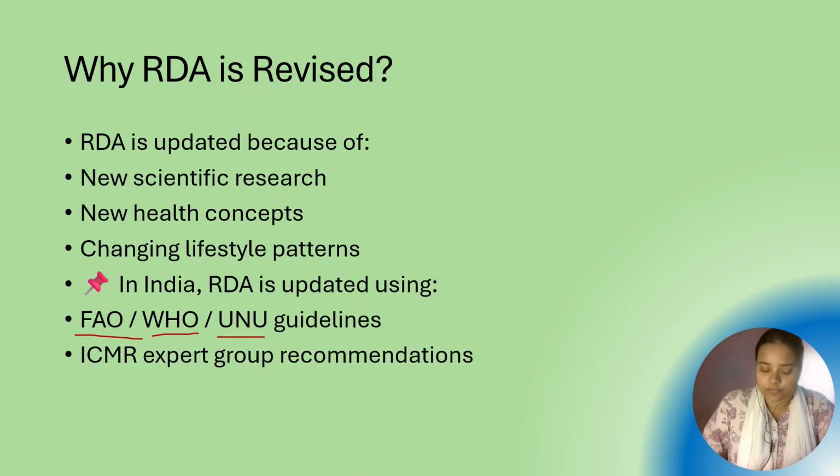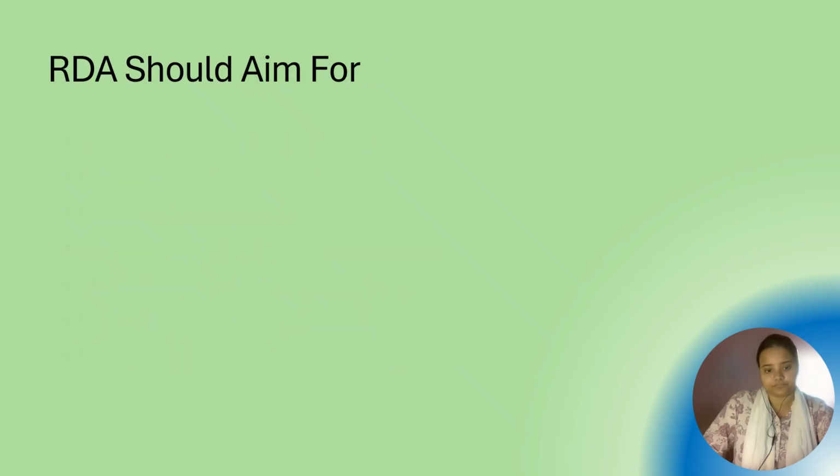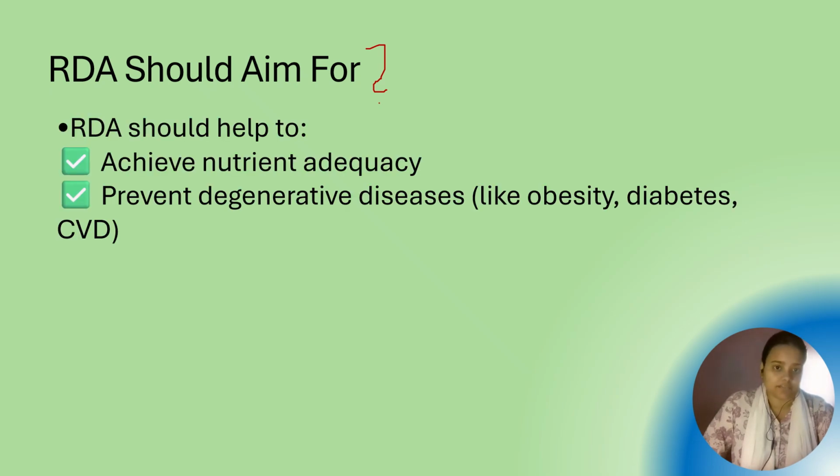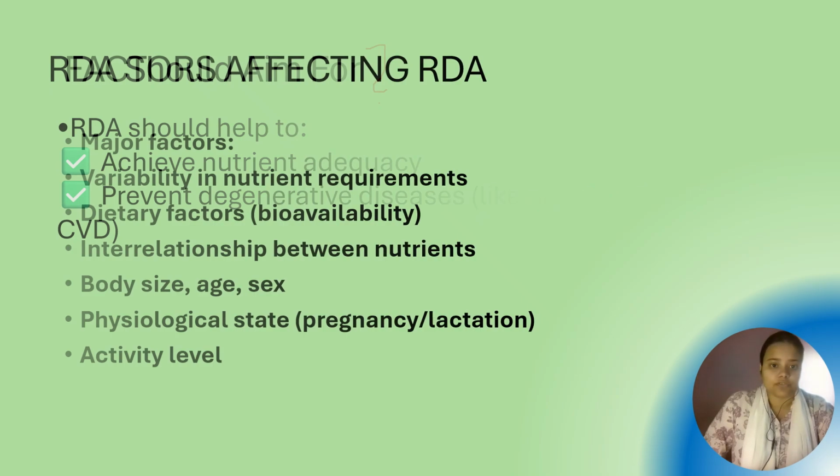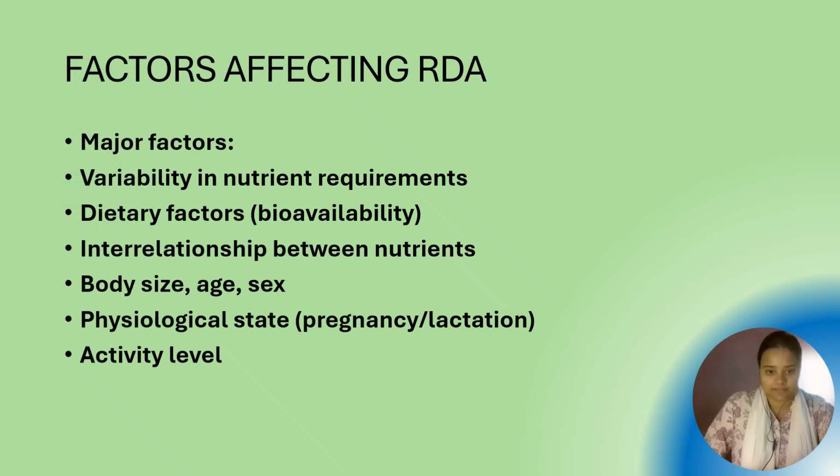ICMR expert group recommendations are also there. Now, what should RDA aim for? RDA doesn't only prevent deficiency like anemia, it also helps to prevent degenerative diseases like diabetes, obesity, and CVD. For example, too much calorie means obesity, right?